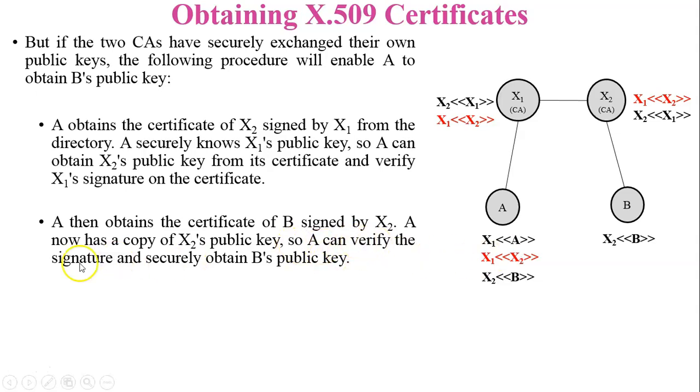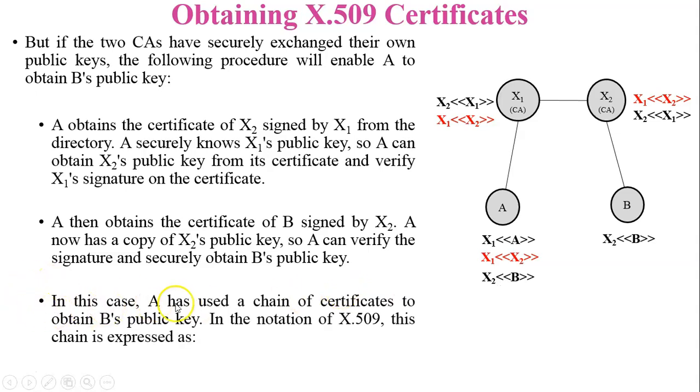So A can verify the signature and securely obtain B's public key from the certificate of B, because A has the public key of X2. So A will receive the public key of B and verify the signature of this certificate because A has the public key of X2.